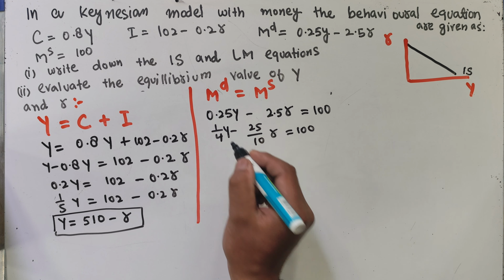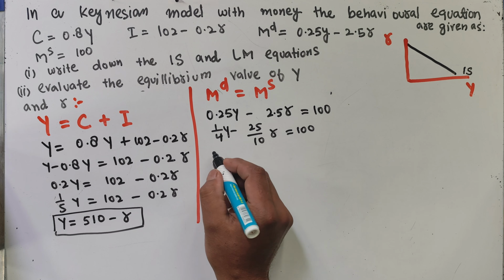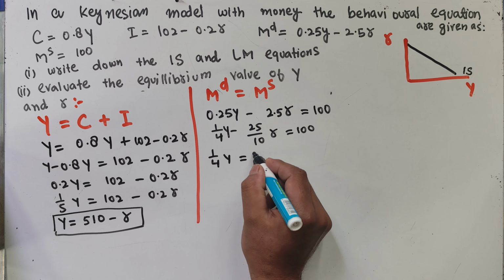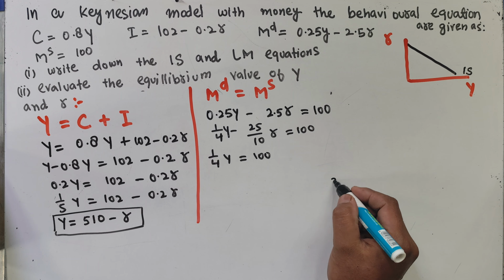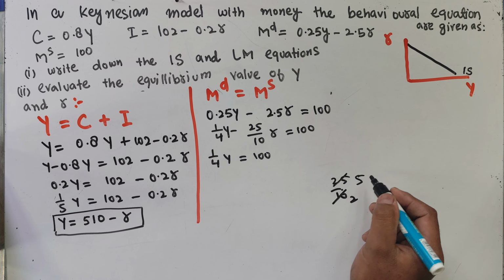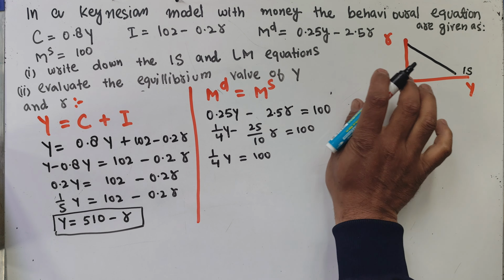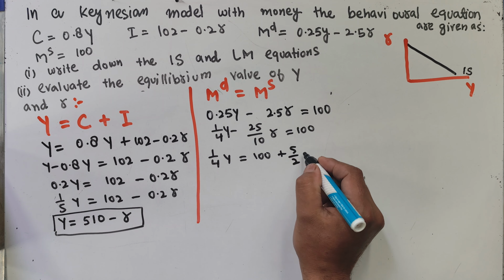So we have 1 upon 4 y minus 25 upon 10 r is equal to 100. Transpose this here. 25 upon 10 is equal to 5 upon 2, so we get 5 upon 2 r.